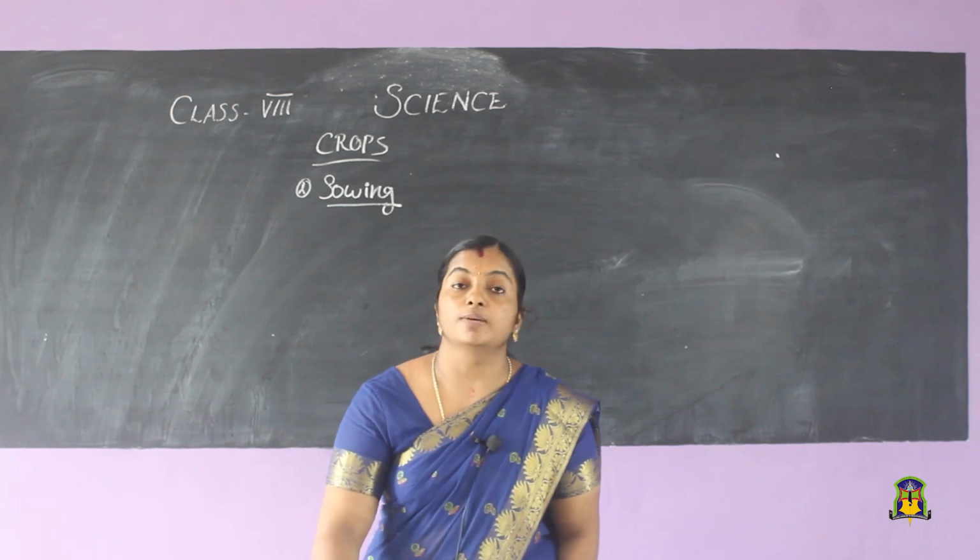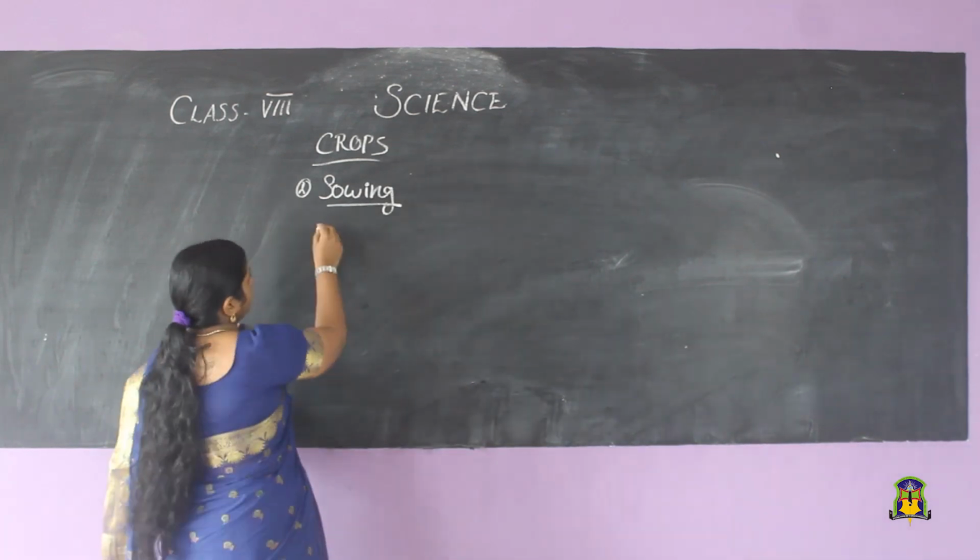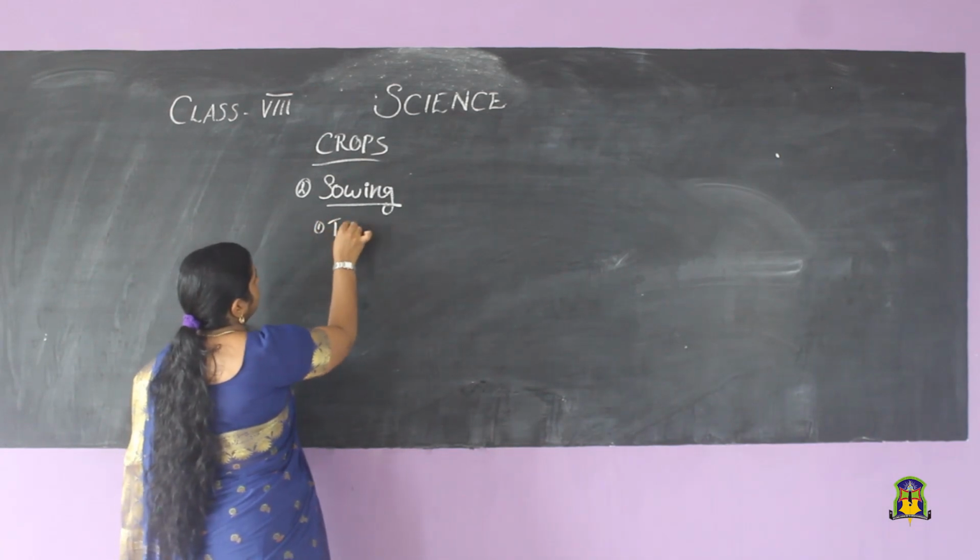Now we are going to discuss about the techniques used for sowing the seeds. Generally, two types of methods were used. One is the traditional method.